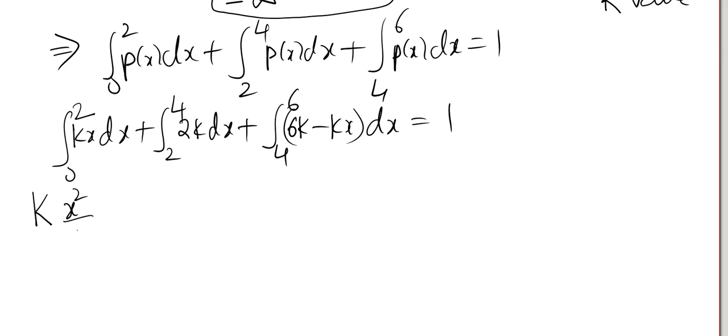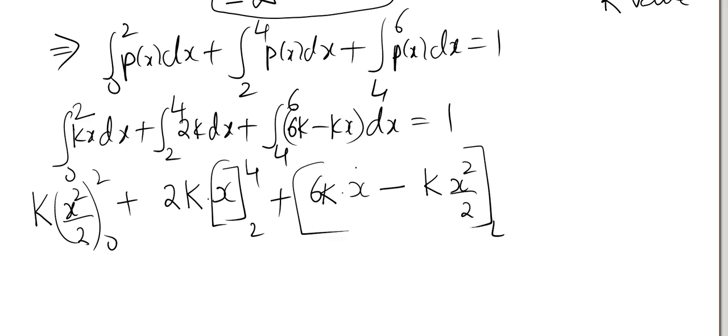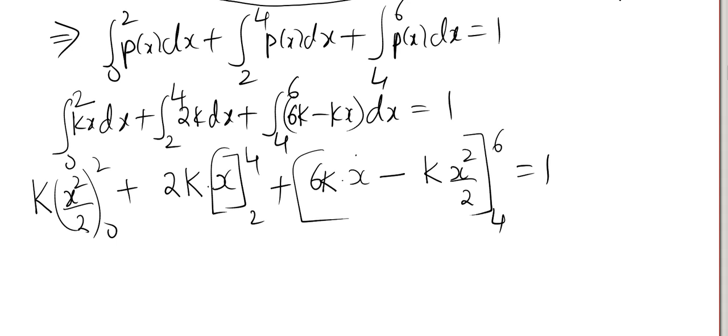The integration of x is x square by 2, limits 0 to 2, plus 2k is a constant. The integration of a constant is the constant into x, so limits 2 to 4, plus 6k is there. 6k is a constant, so its integration is the constant into x, minus k into x, whose integration is x square by 2, limits 4 to 6, equals 1.